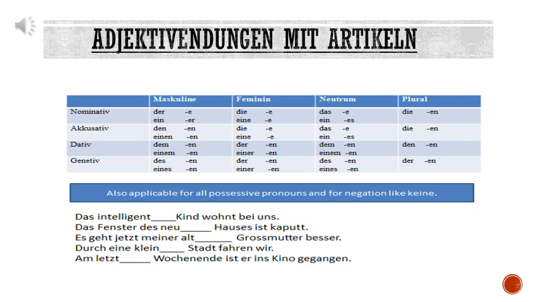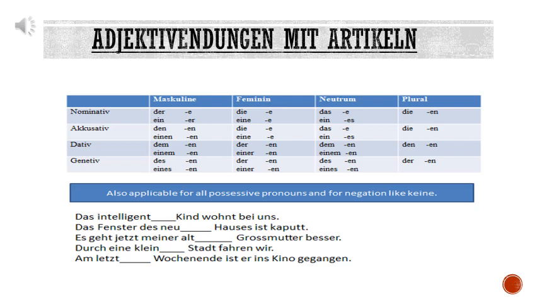Now, whenever you solve an adjective endungen exercise, the first thing which I told you just now, you have to check whether there is a noun after the blank. After checking this, you have to check whether there is any article before the adjective or not. That article can be a definite article, indefinite article, possessive pronoun, demonstrative article, kein, keine, anything it can be. But if there is an article before the adjective, you are going to refer to this first table.